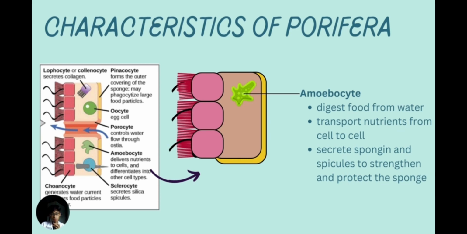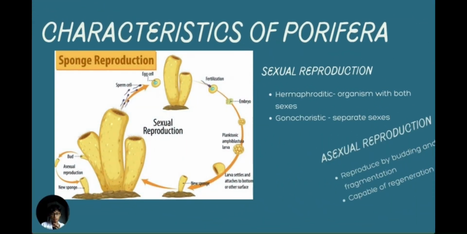And I would like to emphasize the function of the amoebocyte. First of all, amoebocytes digest food from water, transport nutrients from cell to cell, and secrete spongin and spicules to strengthen and protect the sponge.